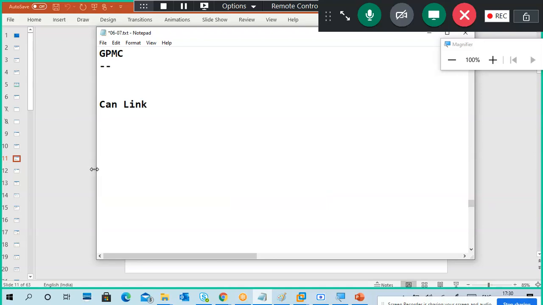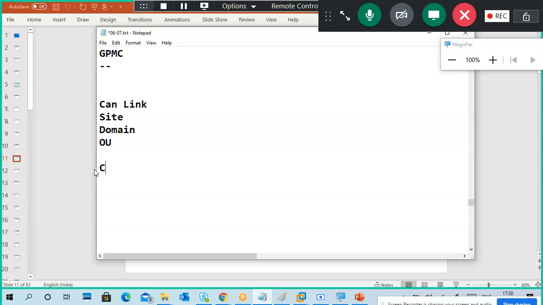Okay, that's a very good question. And here we'll come back to this one. A policy can link to a site, can link to a domain, can link to an OU and sub OUs also.